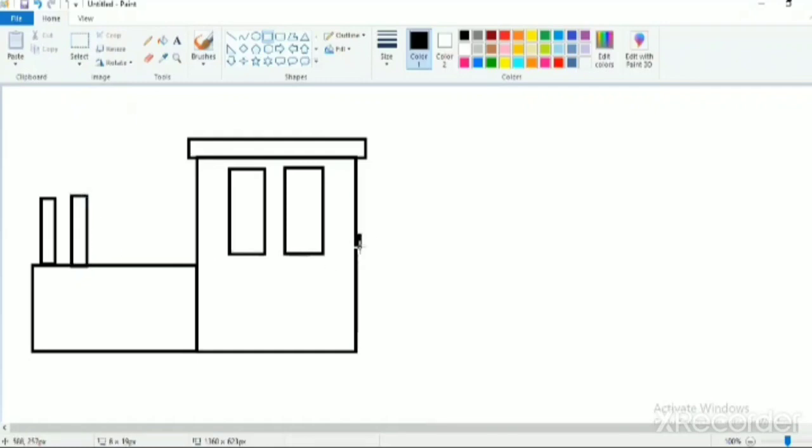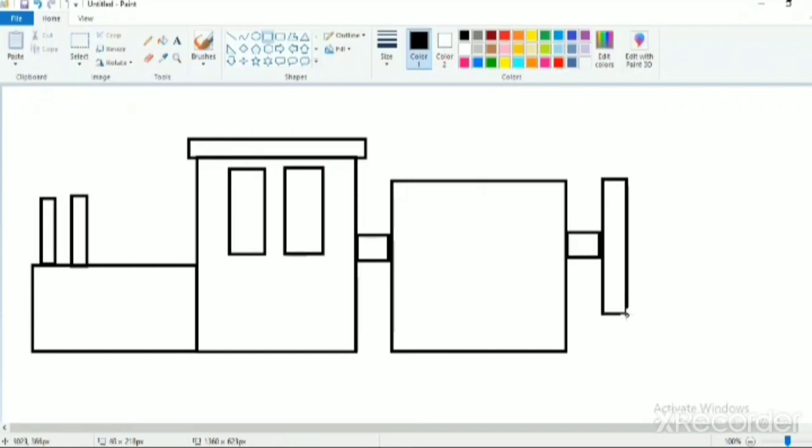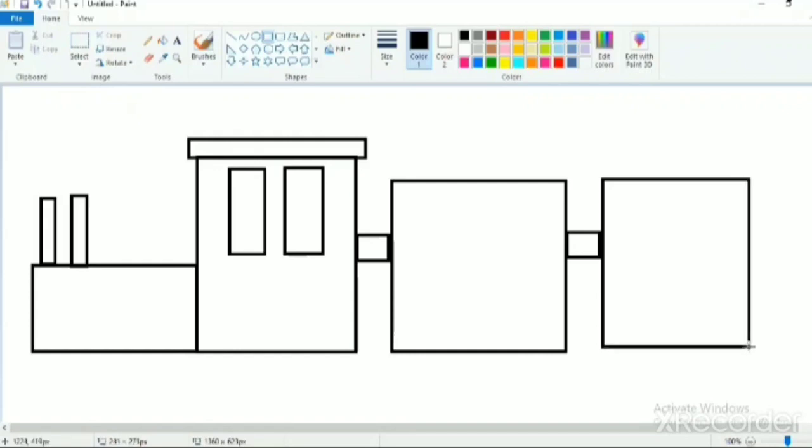Now I'm going to join this engine with the train bogie. For that I'm going to draw a big box for the train bogie, and we are going to join it with the engine, and again one more I'm going to draw, and again I'm joining it with the first bogie.